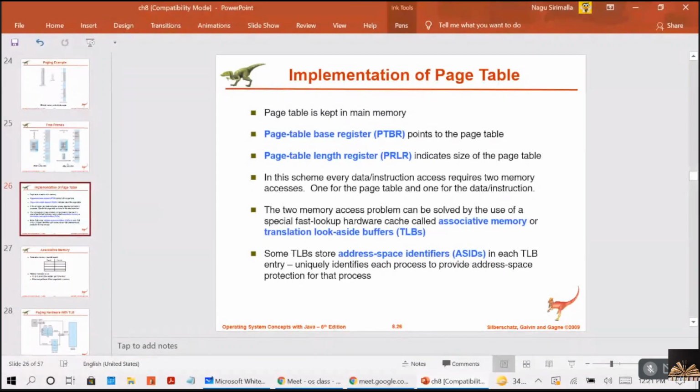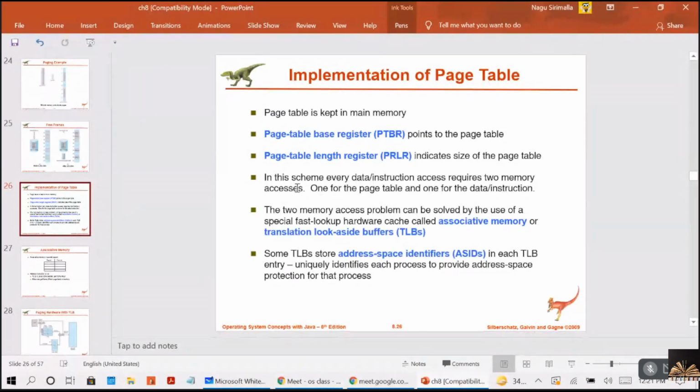You're getting me, guys? And here, whatever logical address is generated, it is two-dimensional, right? It will have the page number and the offset value. And in this scheme, every data or instruction access requires 2 memory accesses, one for the page table and the other for the data or instruction. So whenever the CPU is calling for instructions, it will first go to the page table, and there the mapping is done, and from there it will go to the actual instruction.